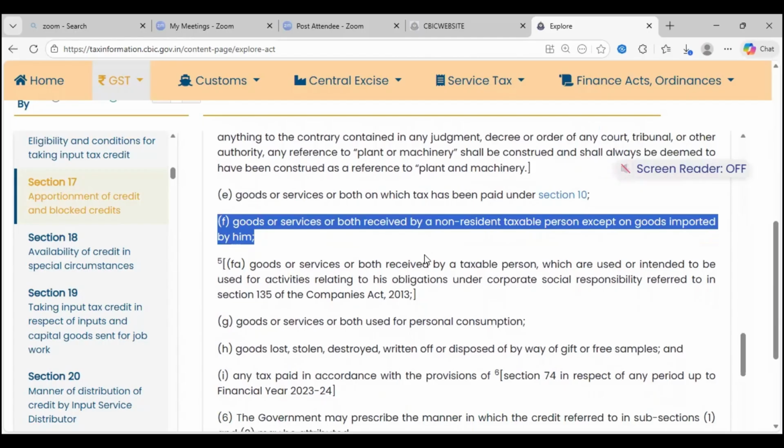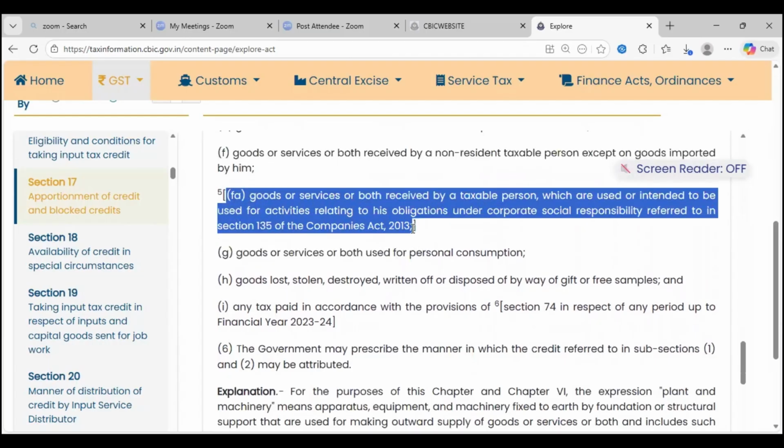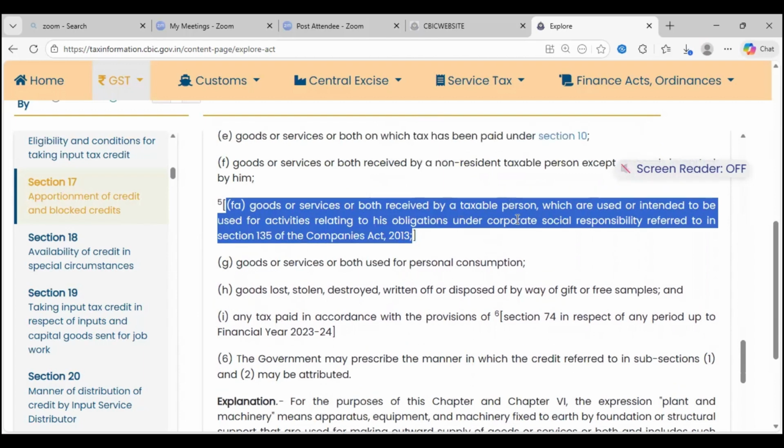Goods and services purchased by him, he cannot claim input tax credit. Similarly, clause FA, this is your new entry with respect to CSR activity. Any company that buys goods and services which are used or intended to be used for activities relating to obligation under CSR, I cannot claim ITC.